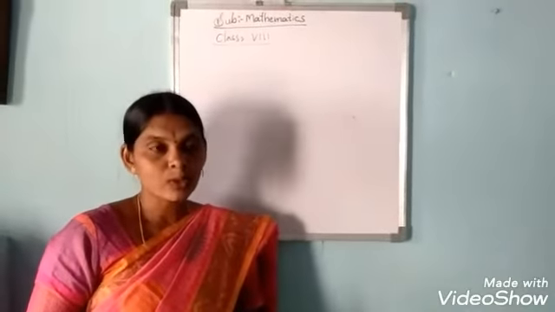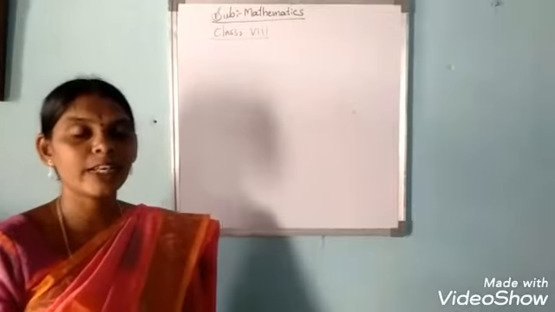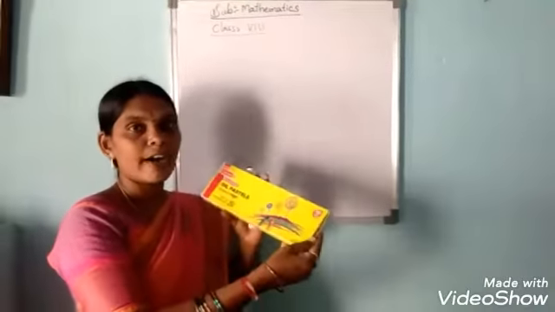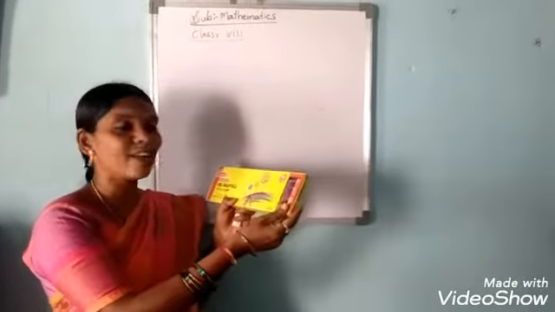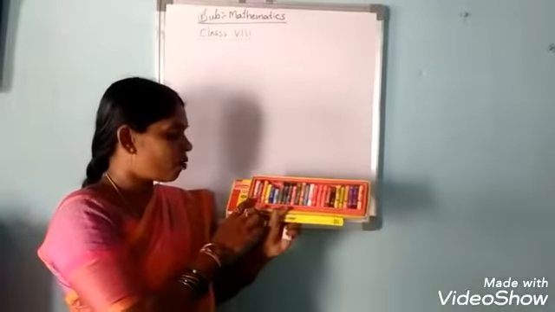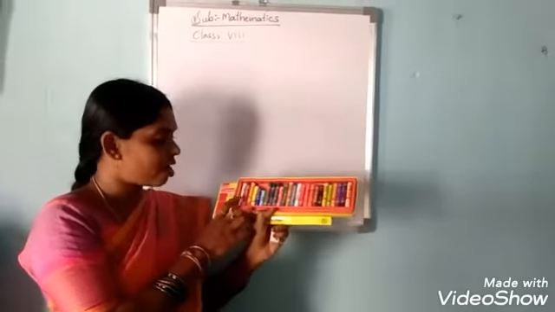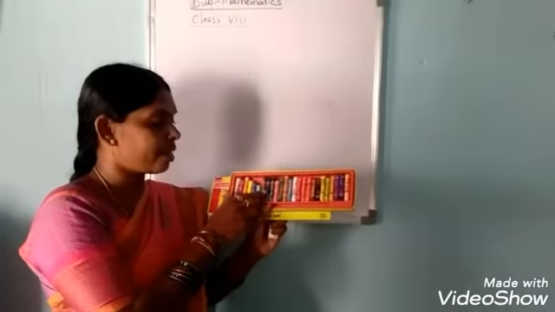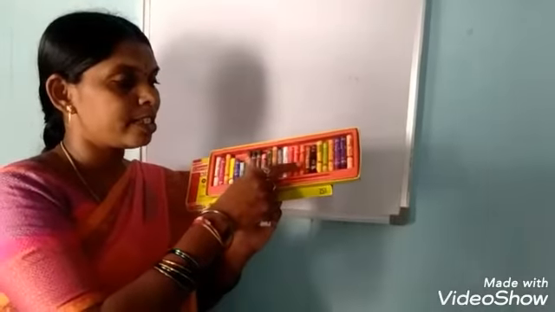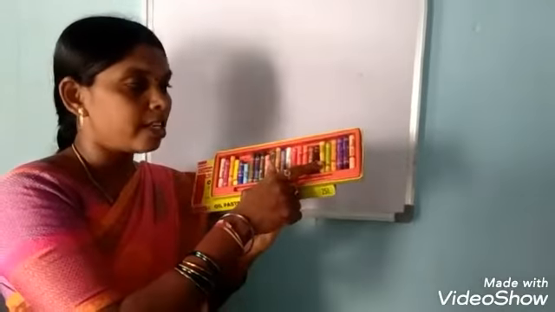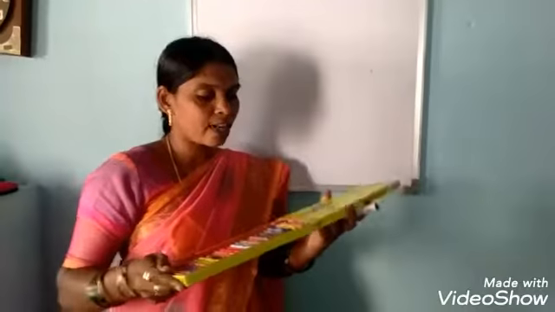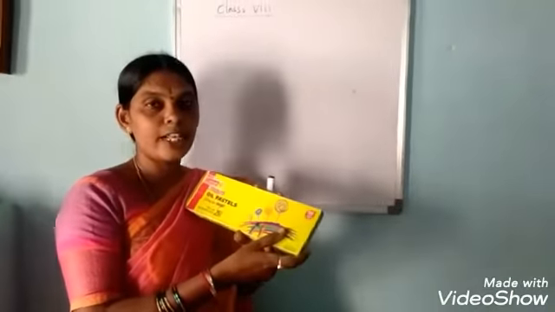So in our daily life we are seeing so many things. See here, you all like this very much. How many are there here? 1, 2, 3, we are counting like that, 1, 2, 3, 4, 5, up to 25. Means the total crayons in this box is 25.